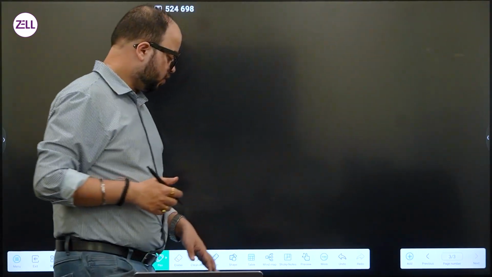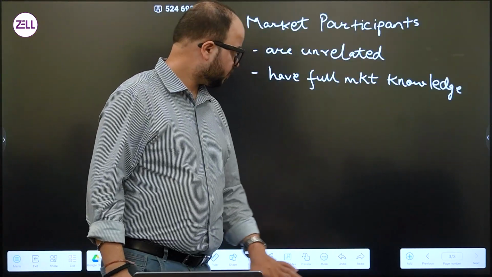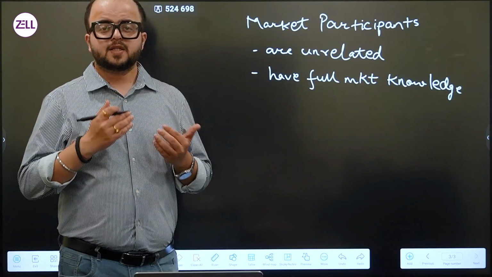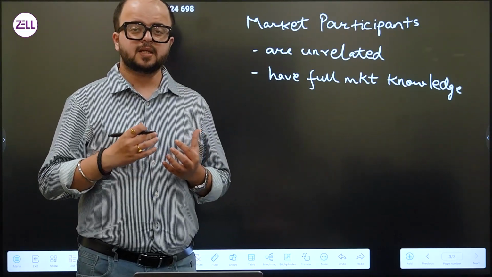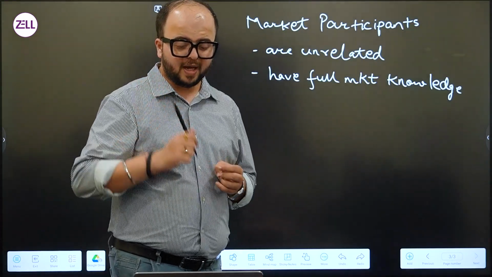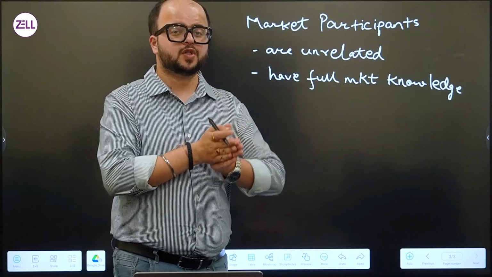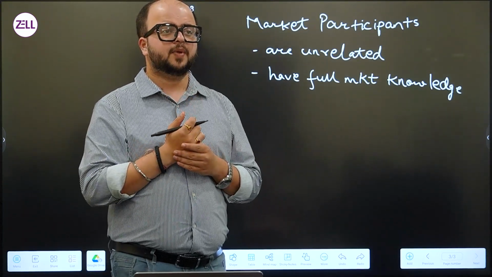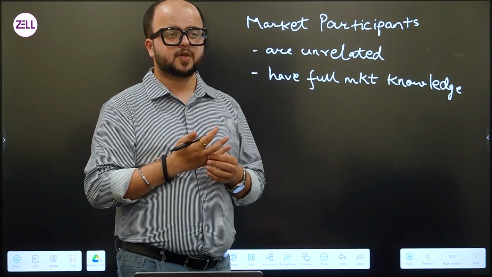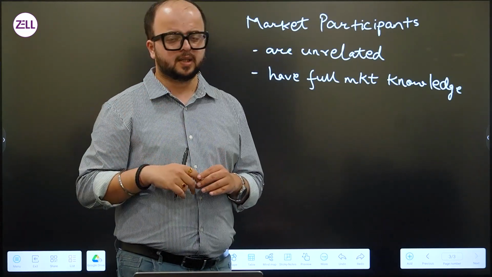Okay. So any decision that they make at this point is not under any coercion or undue influence. Now, you have to understand that the participants cannot be forced into a transaction. For example, there is a person who owns a flat and he wants to sell everything off and move to another country.